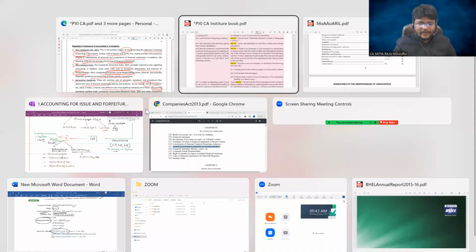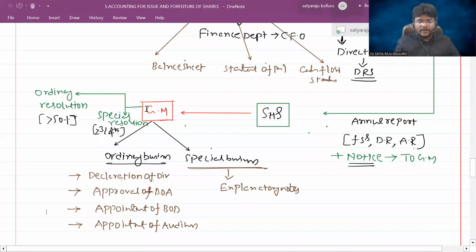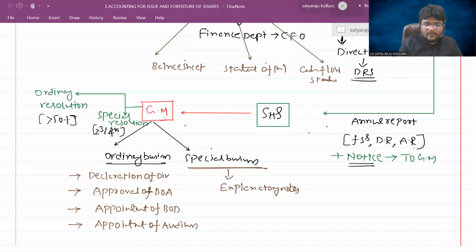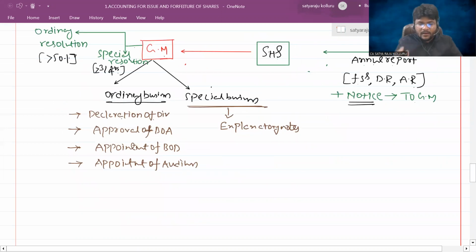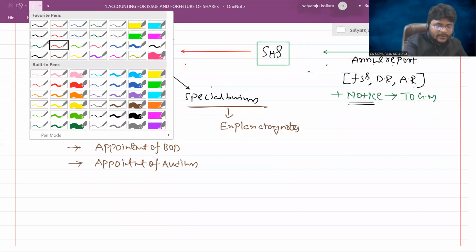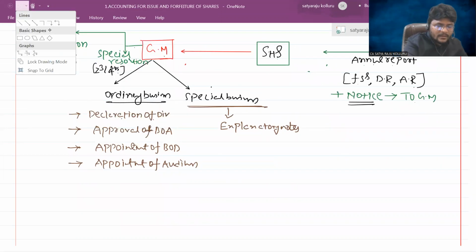Now come back, guys. Still, the compliance system is not yet over. Now, in the general meeting, shareholders will discuss the ordinary business and special business activities. Both were prescribed in the annual report along with financial statements, director's report, auditor's report, and notice, which contains the ordinary business and special business activities. And they will approve all such things in the general meeting. After completion of the general meeting, consider it, guys.